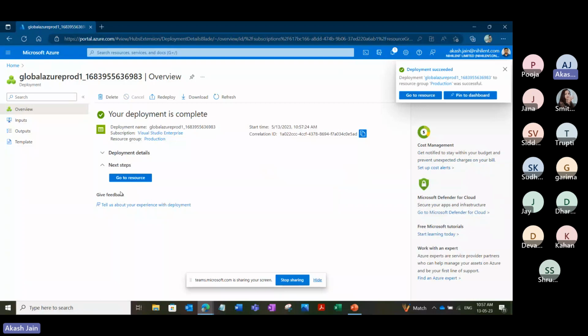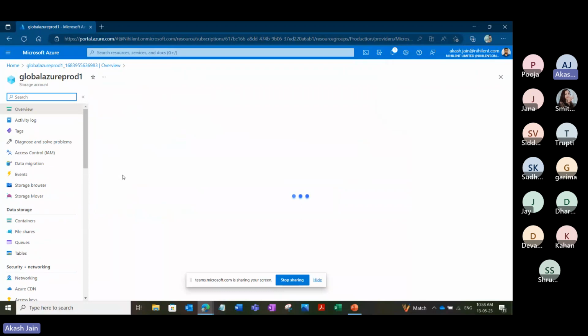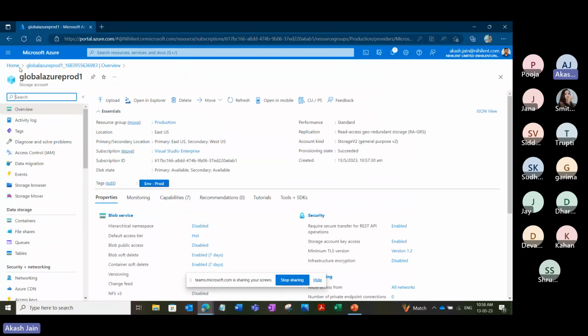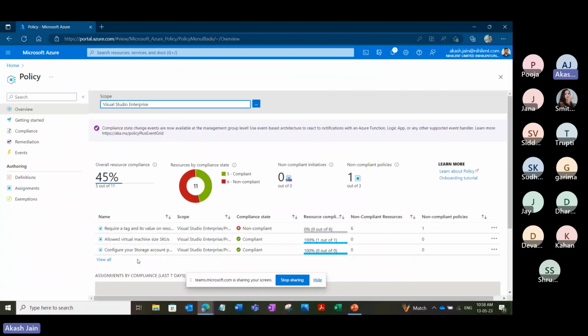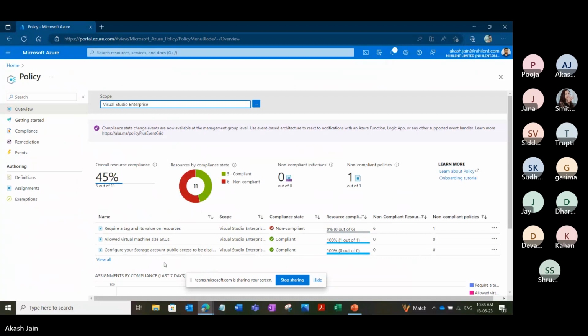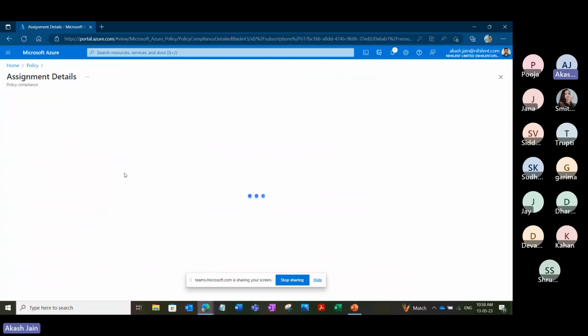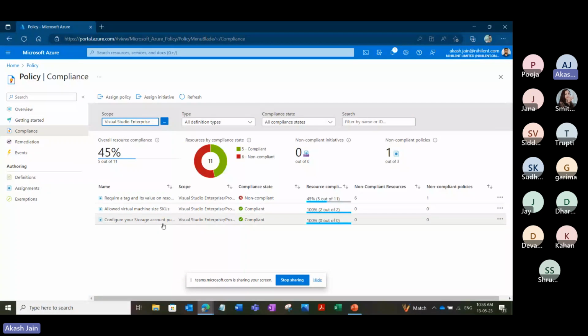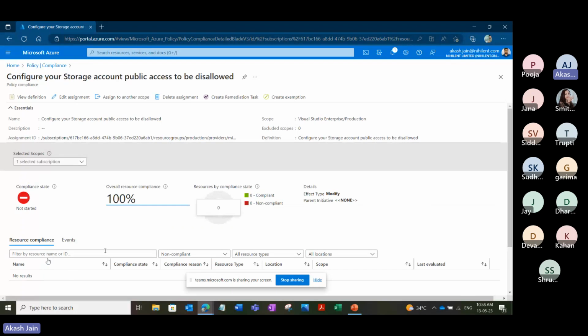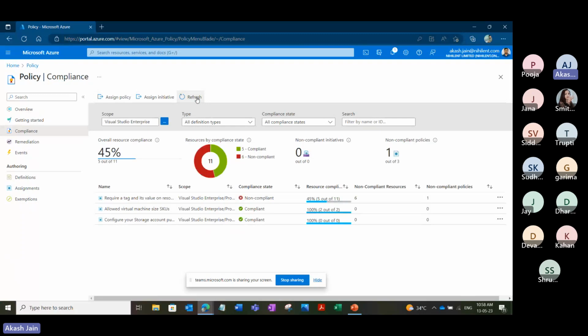It might take a couple of minutes. So we see that your deployment is completed. If I go to the resource, I see my storage account is already created. Now, if I go to the policy section first and open the policy which I created, configure your storage account, we'll wait for a couple of minutes to see if the result comes here. Go to compliance, and currently it says 0 out of 0. So let that storage account come in here, and we'll see what exactly this policy is doing.